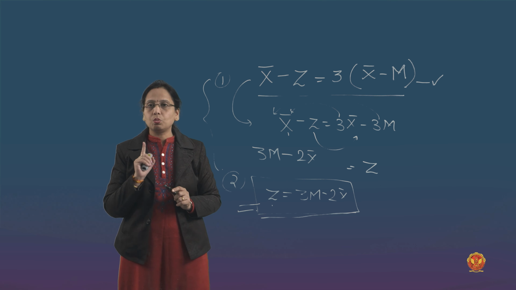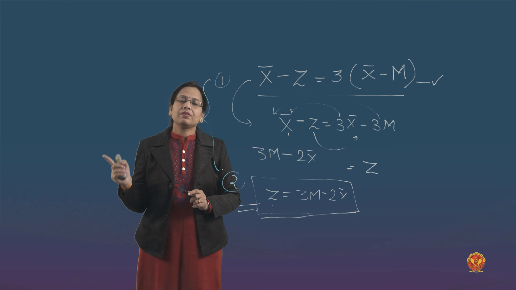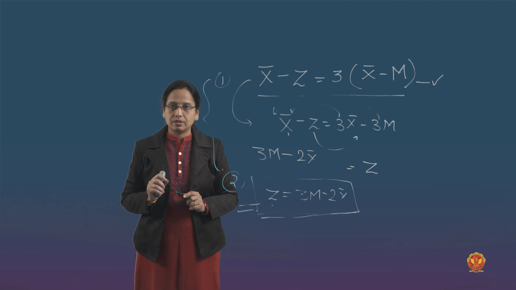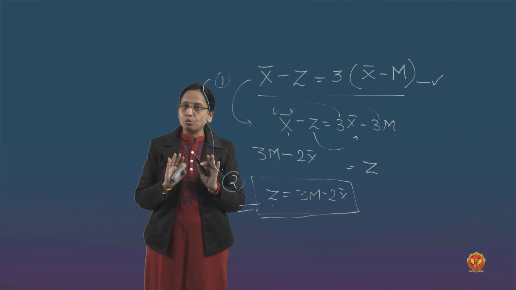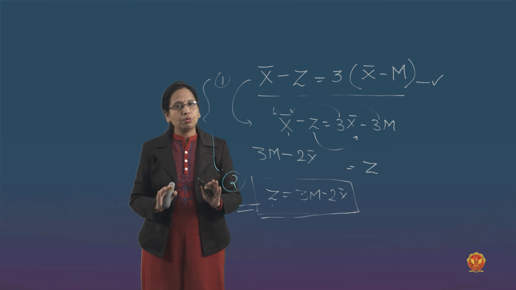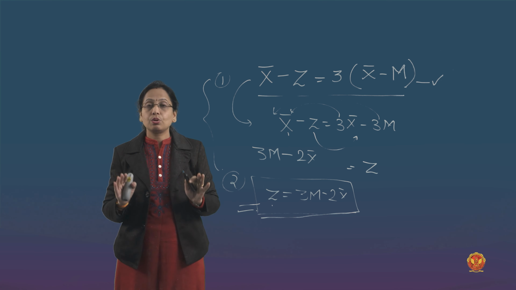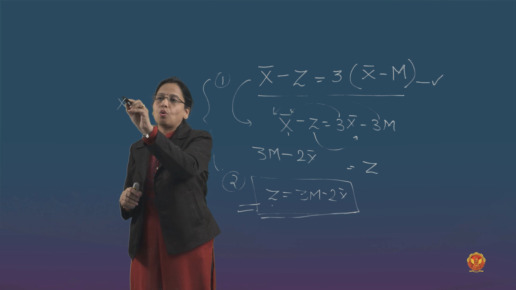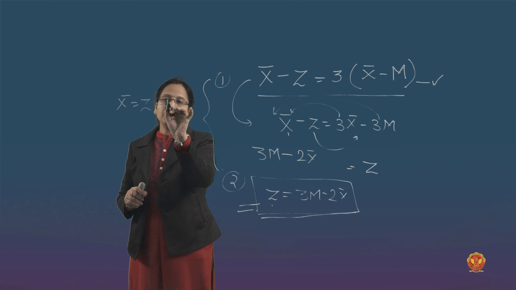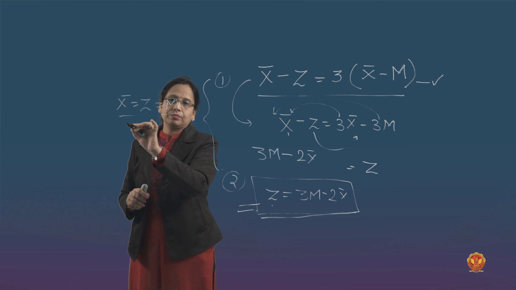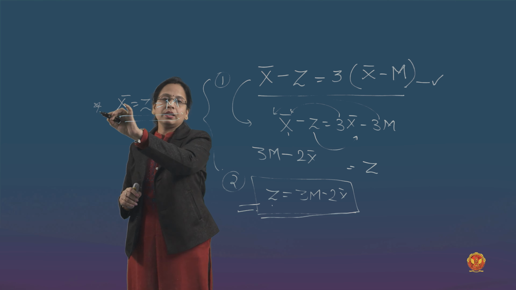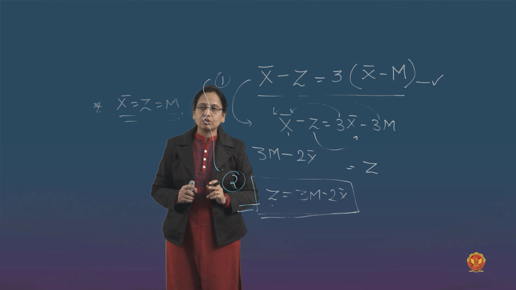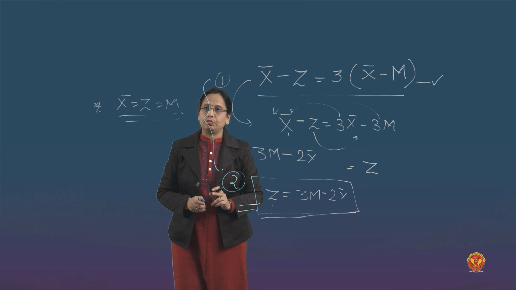But remember, there is one very important concept which we have studied about skewness and kurtosis. When there is no skewness, when there is no kurtosis, meaning the distribution is normal, in that case mean, median, mode are always equal. This is a very important property when we study the normal distribution, that means a symmetrical distribution.